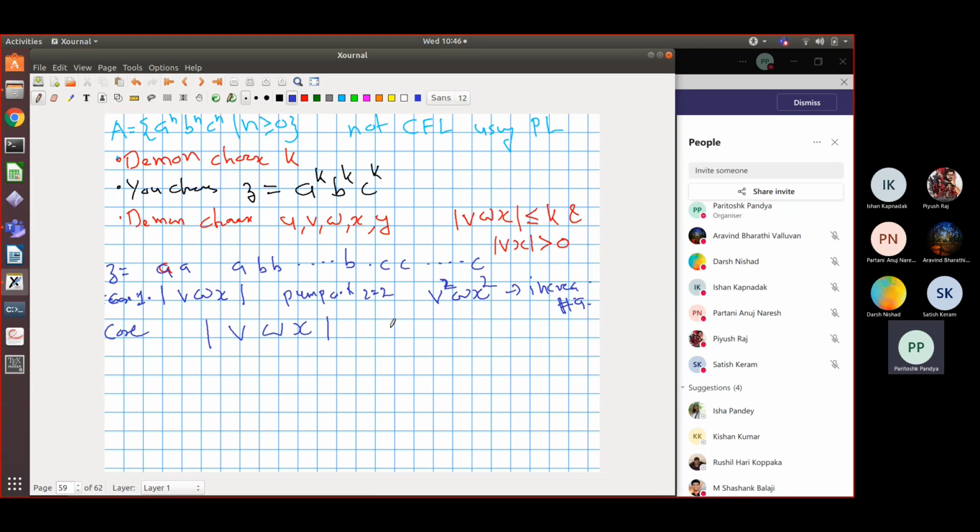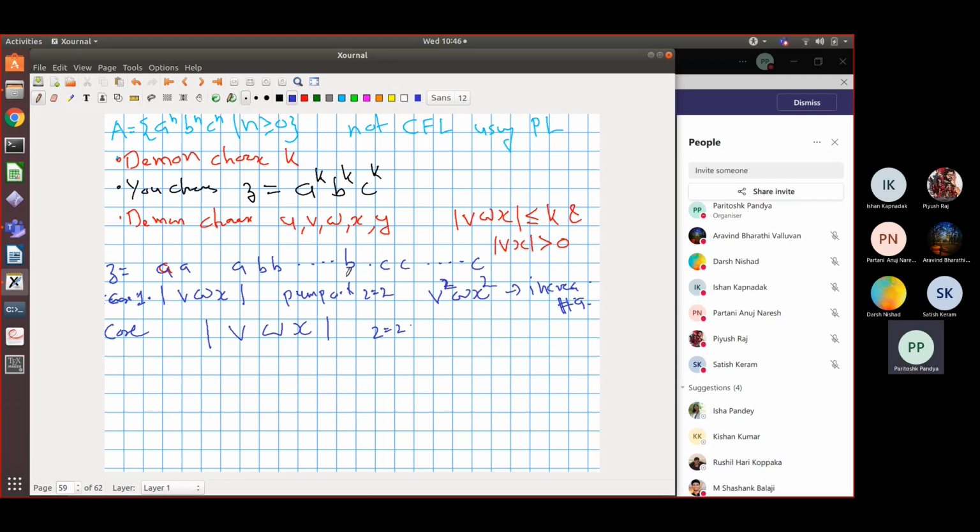But if you choose i equal to 2 and pump up, you're going to increase the number of a's plus b's, whereas the number of c's will not change. So again, by pumping you will get a string with more a's and b's combined as compared to c's, and the string will not be in the language. So it cannot occur in the part which overlaps a and b either.